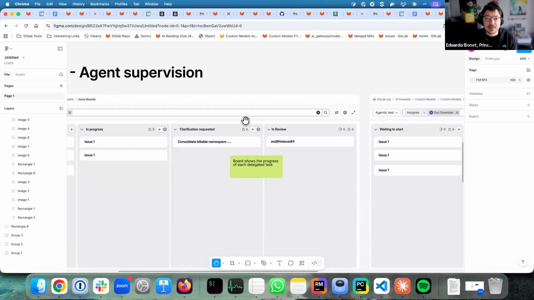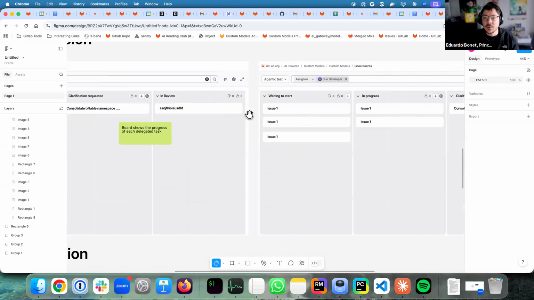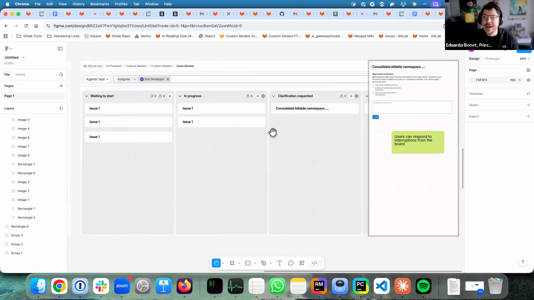So suppose that in this case it interrupted itself, so I don't need to keep track of every issue and keep going back. I can already look at this and see that they need some requests. And furthermore, I wouldn't even need to go back. So if I clicked on this, and for example, there will be a button over here, say to clarify this, I could just look at what is the clarification it needs right over in this screen.